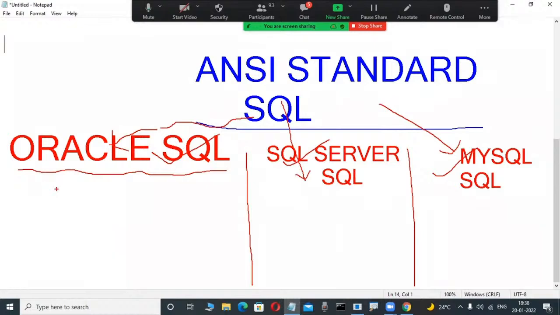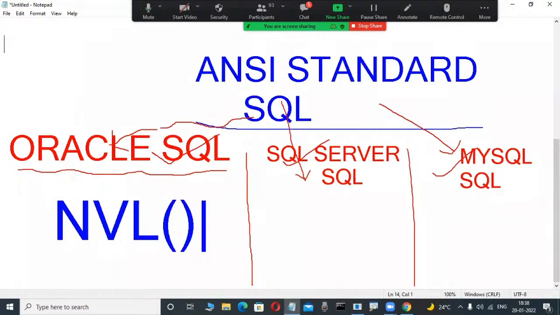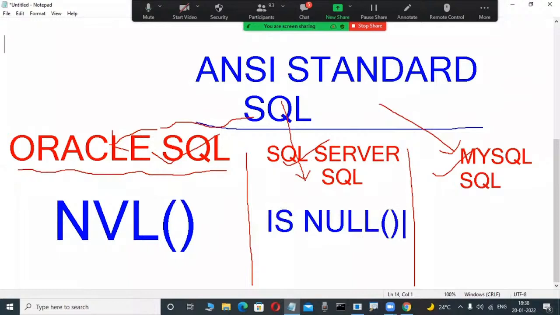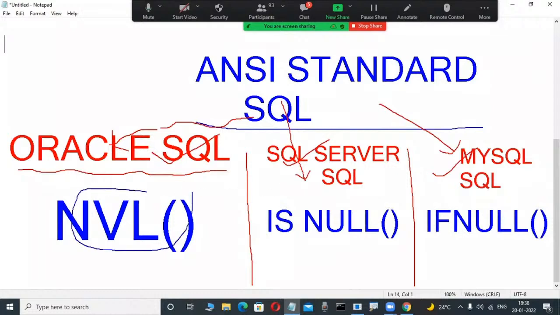The first three or four syntaxes are the same, but otherwise syntactically totally different. And functions are also different. Suppose we handle null values on the Oracle side: NVL is a function. But if I use the same function in SQL Server, is it working? No, because that is a different language. In SQL Server, ISNULL is the function we use for handling null values, since arithmetic operations performed on null values again become null. In MySQL, I copy and paste the same function and it doesn't work; IFNULL is used. We handle null values in arithmetic operations in a project, that's why functions are totally different.